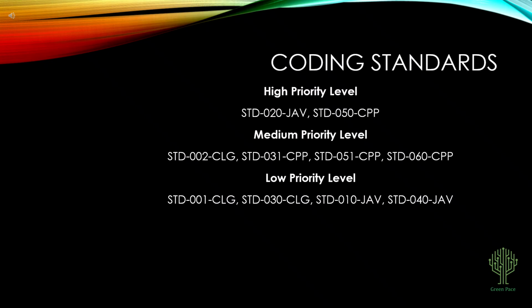From a priority standpoint, Standard 020 Java and Standard 050 C++ are our highest priorities. These directly govern input validation and memory safety. Medium priority items like Standard 031 C++ and Standard 060 C++ cover exception handling and container safety. All standards together form a consistent baseline every developer on the team follows.